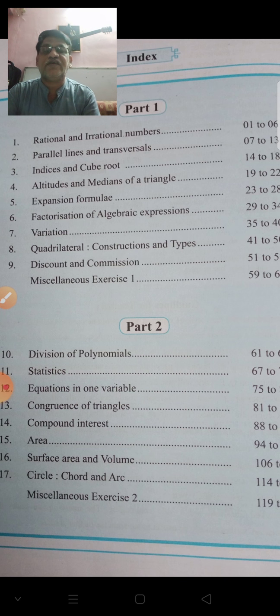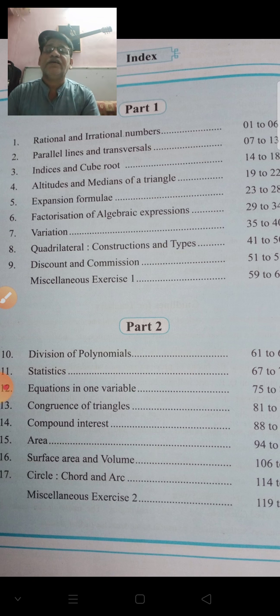Today we will discuss parallel lines and transversals in short. In parallel lines, we already know the definition. In a single plane, if two lines are not intersecting each other, then these two lines are said to be parallel lines.